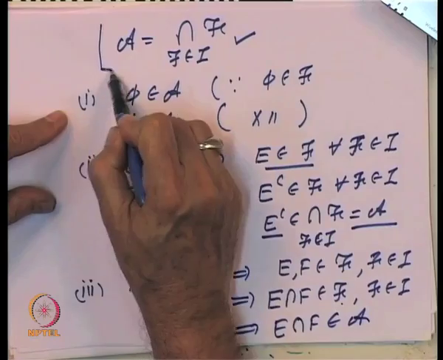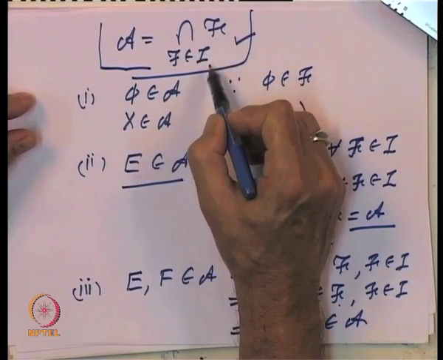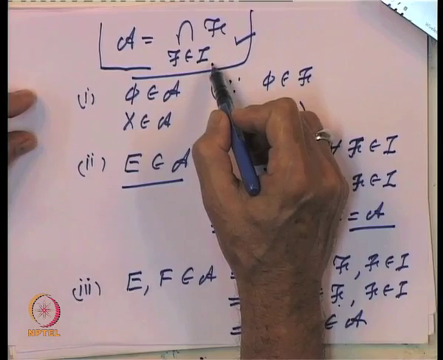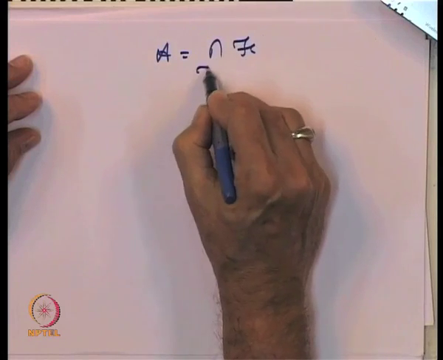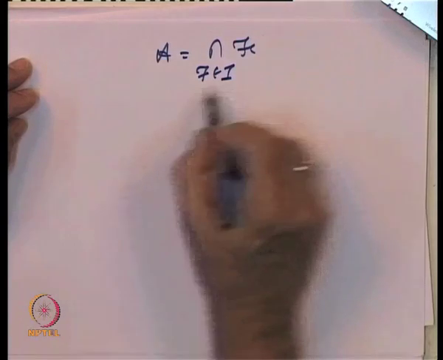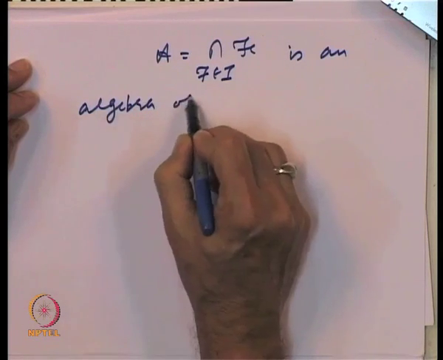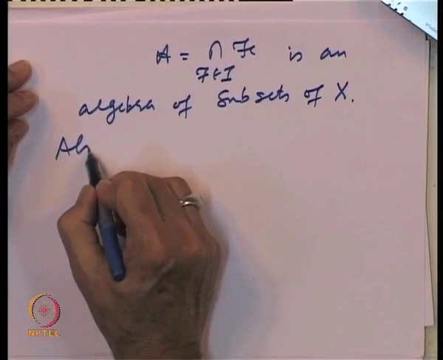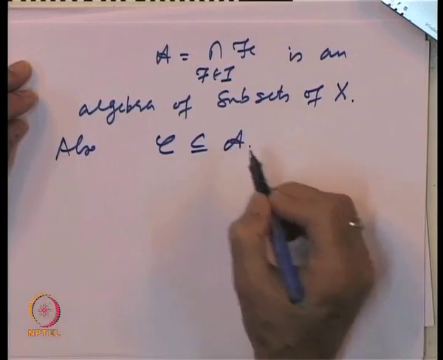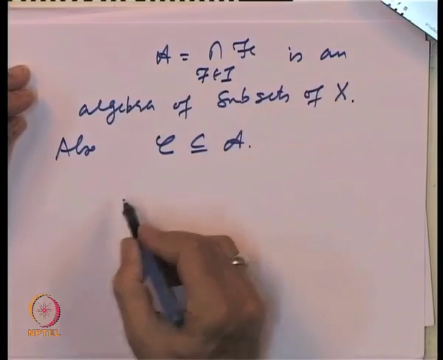So, what we are showing is that this collection A, which is the intersection of all the algebras which include C, is an algebra of subsets of the set X. We have shown the second property. Also, C is inside A, and by the very nature, because it is the intersection of all the algebras which include C, it should be obvious.